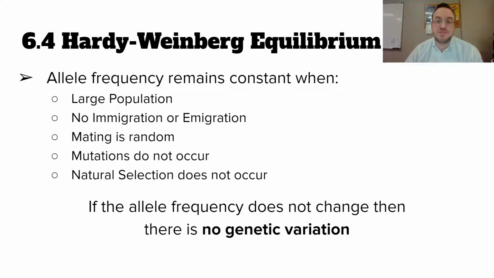Mating has to be random so that preferential passing down of traits isn't occurring, like, say, from differing mating dances or from something like natural selection, right? Because if natural selection is occurring, then evolution is definitely occurring. And if there's random mutations occurring, that can also influence evolution, right? It introduces variance, right? So mutations can't be happening, right?